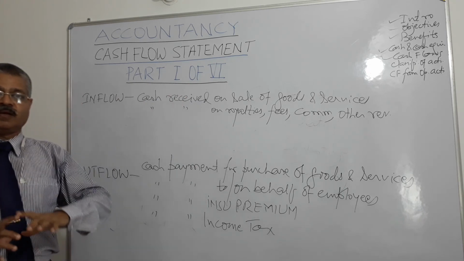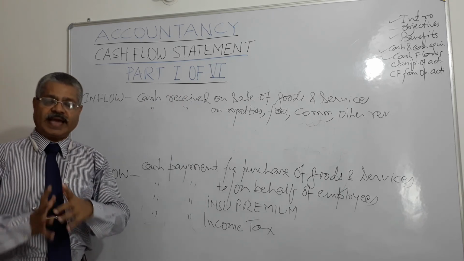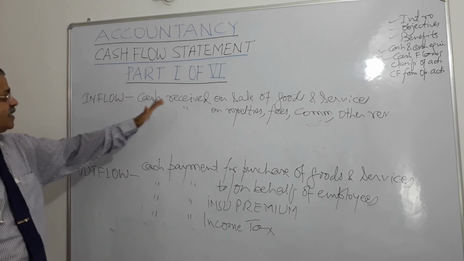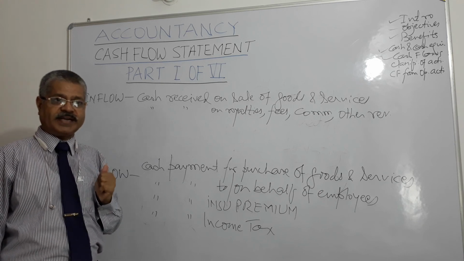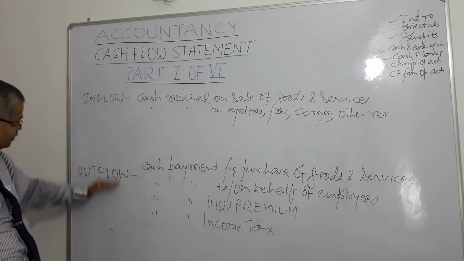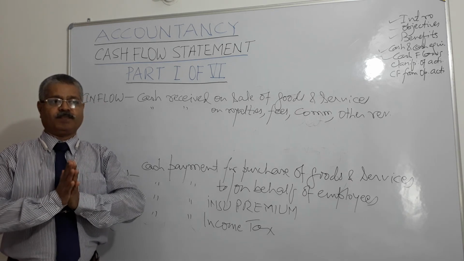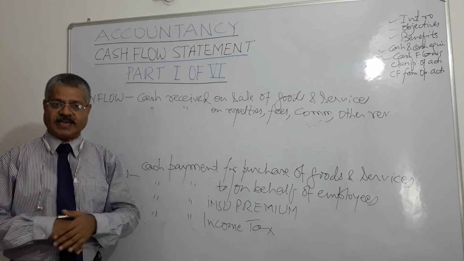Operating activities means main, principal, primary activity of the enterprise. Whatever cash flows from that is called cash flow from operating activities, which we have discussed here in detail, right? I hope you found it easy to understand.